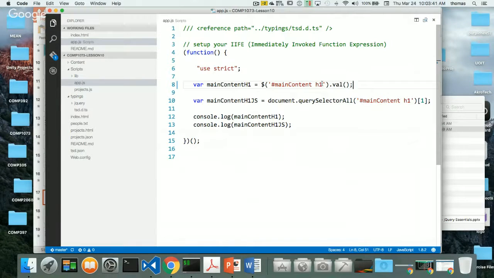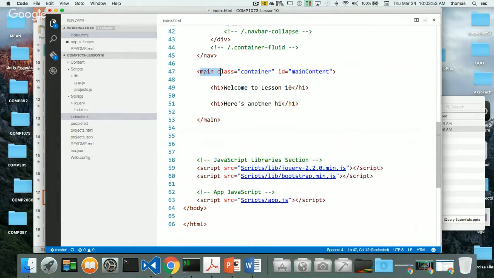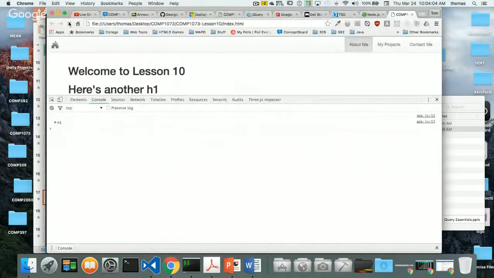And what if I was to cut this down to say, give me my main content, just my main content itself? If I go back to index.html, my main content is the main tag that I'm getting back. I want to get a reference to the main content. How do I do that? Go back to here and let's see how that looks. Refresh, and I get nothing again. The value of my main content is nothing.